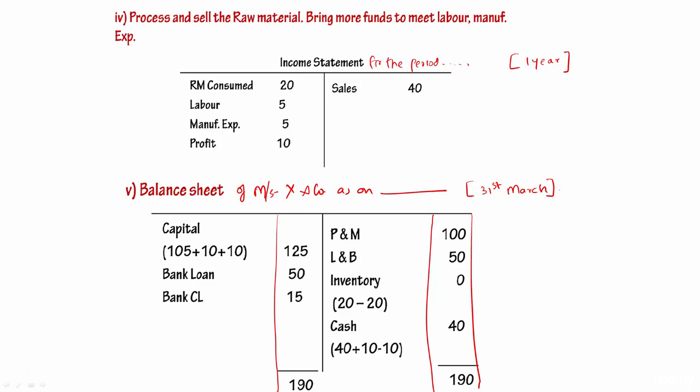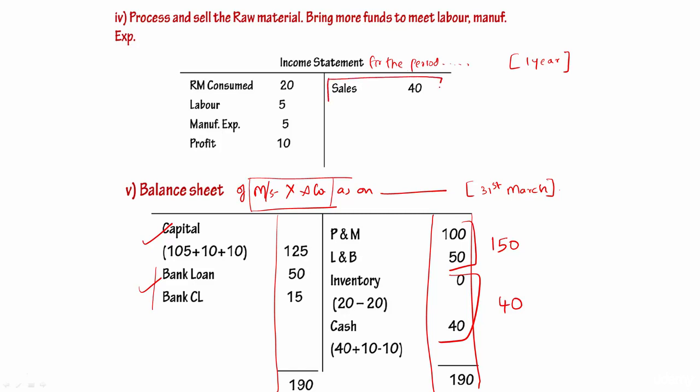Now by looking at this balance sheet, say we are the banker looking at the balance sheet of Messrs. X and Co. We can understand that this business has borrowed 125 from the owners and around 65 from the outsiders, and they have used the borrowed money for creating fixed assets of 150 and short-term assets of 40. So now we can understand what is the liquidity position, what is the solvency position, what is the profitability.